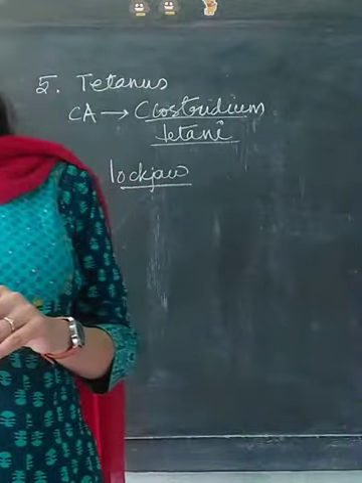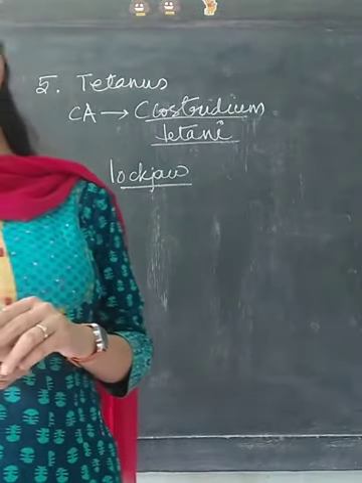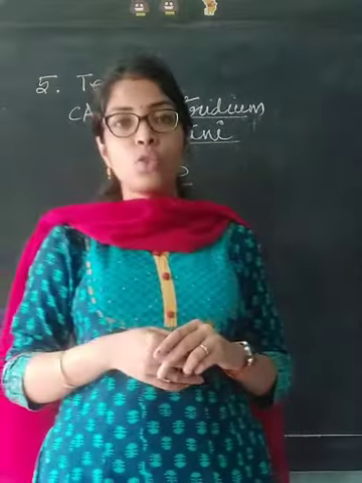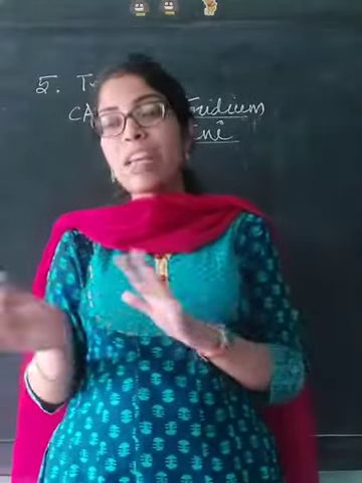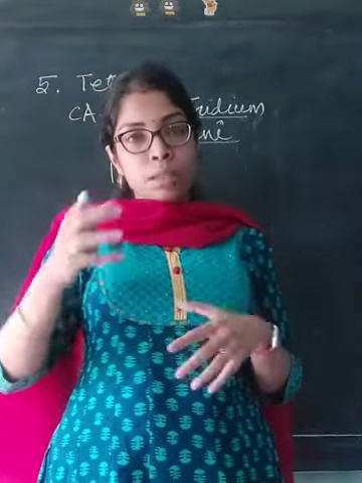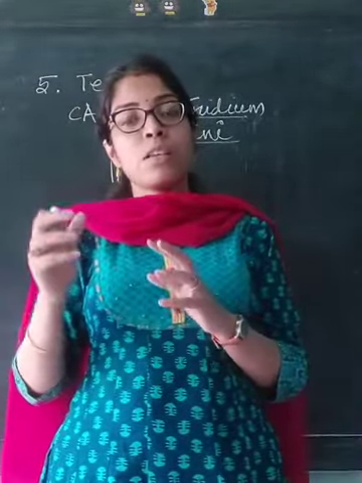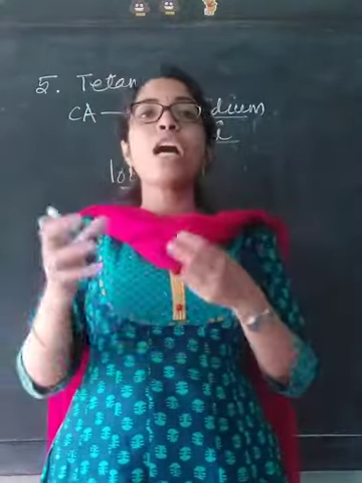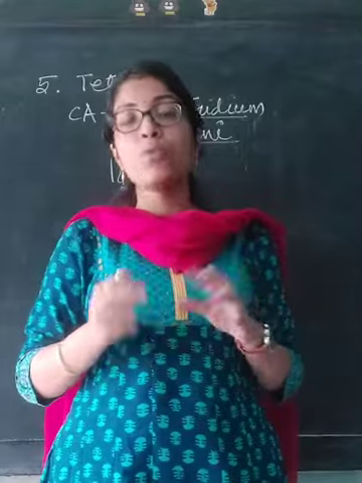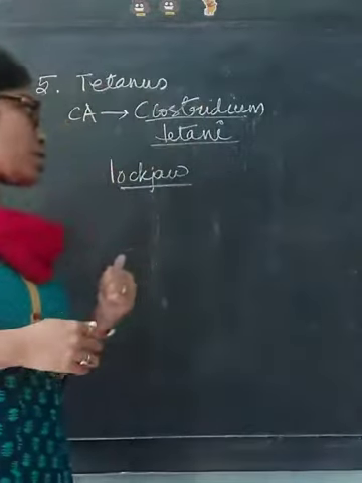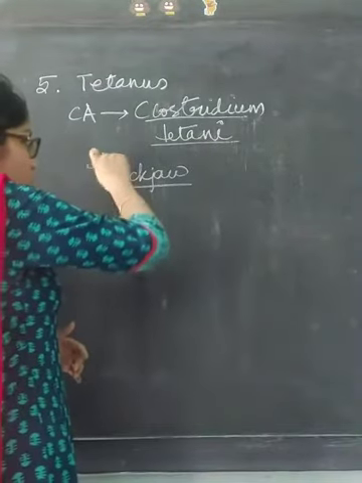Next, back muscle spasms often cause arching called opisthotonos. You might skip the name opisthotonos, but the rest you will have to read. Spasms in the back muscle of the patient may cause arching of the back, which is a very abnormal condition of this disease. So lockjaw is one very important symptom.